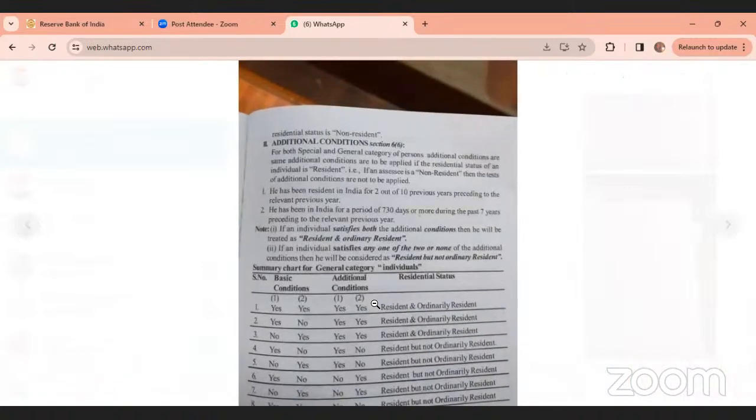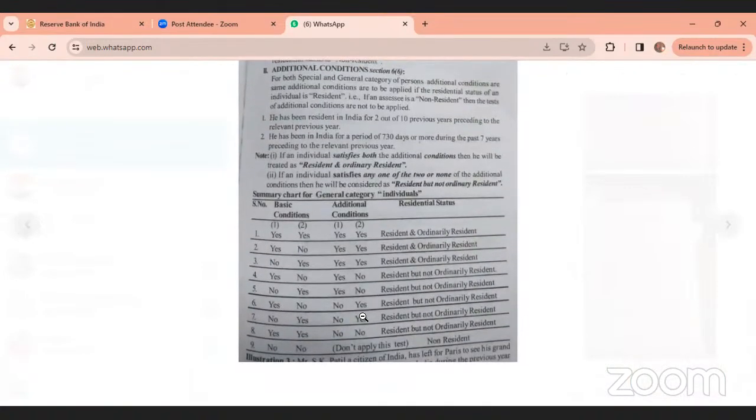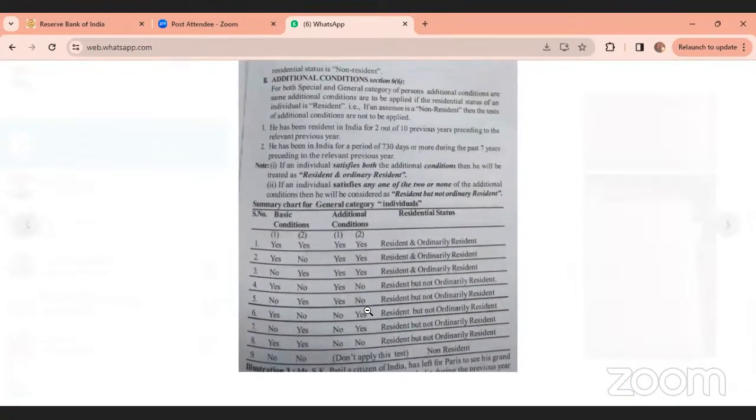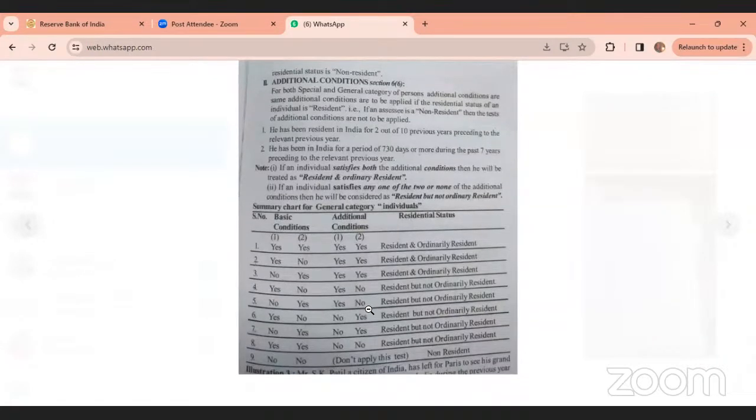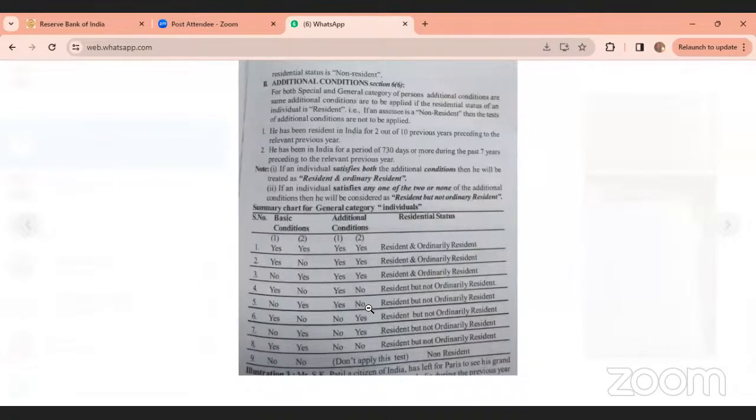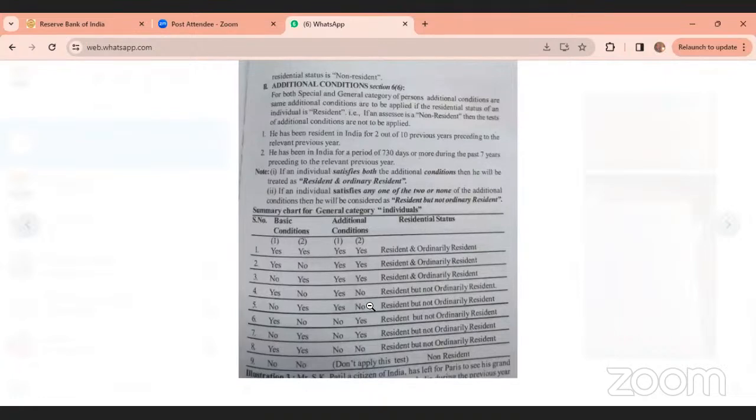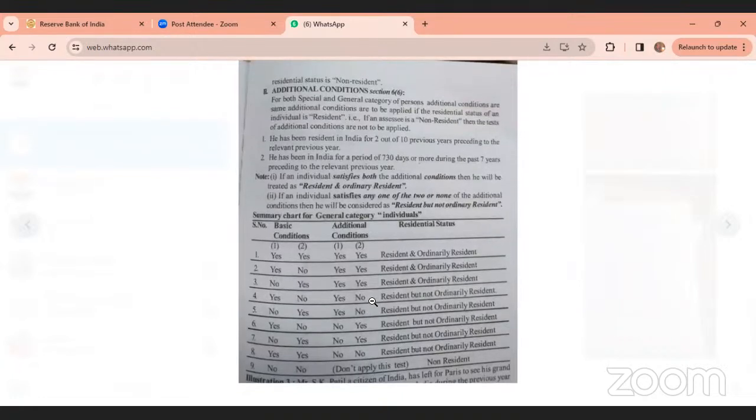This one is okay. Take the pic. Long question is compulsory, comes under residential status. This table is very, very important.